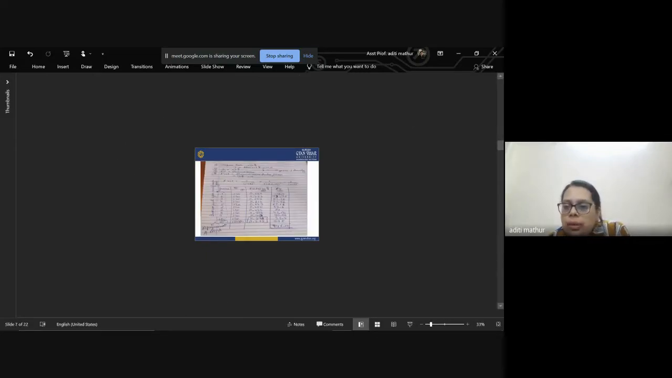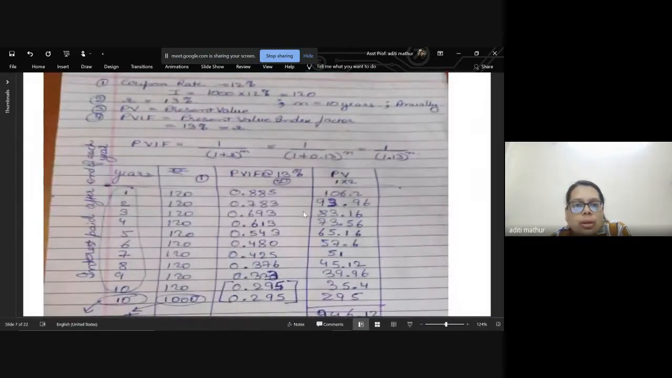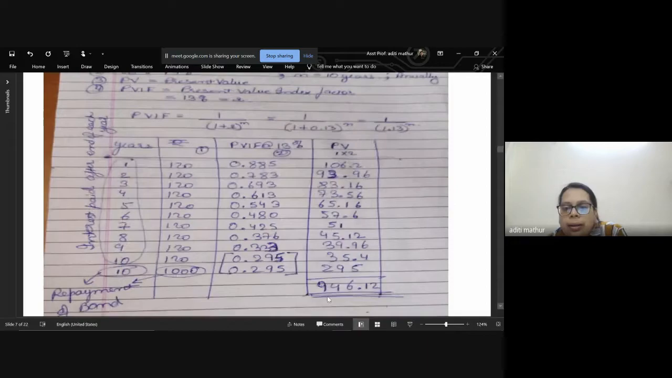This is how it will look when you solve it. I have already done it for you. You can see I have already calculated the PVIF at the rate of 13%, and then I have calculated the present value by multiplying the capital C with the PVIF, and look, the exact figure is here with us.